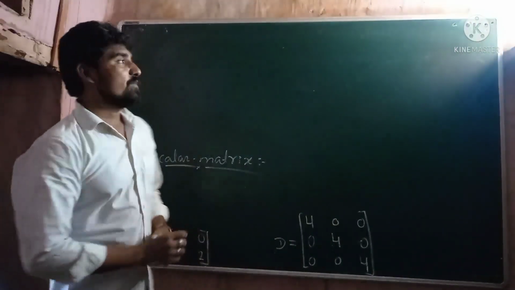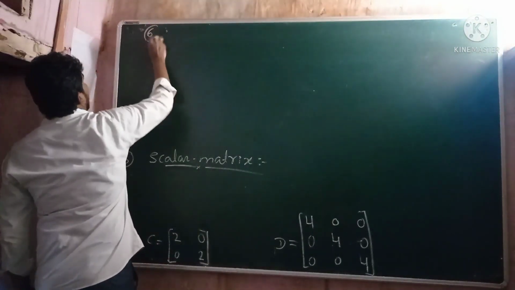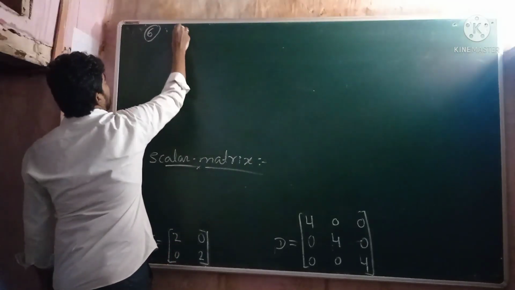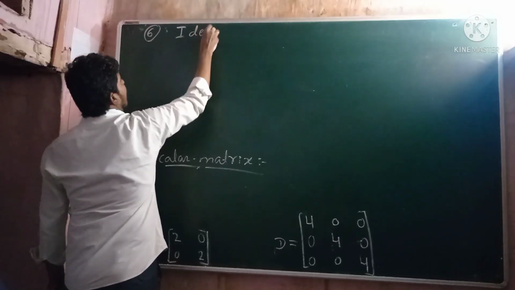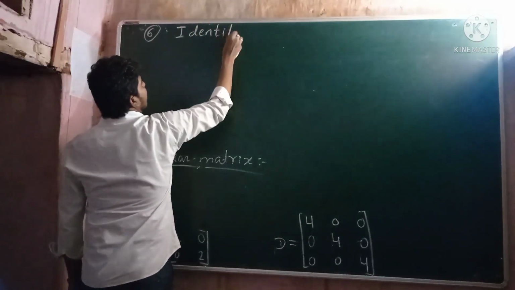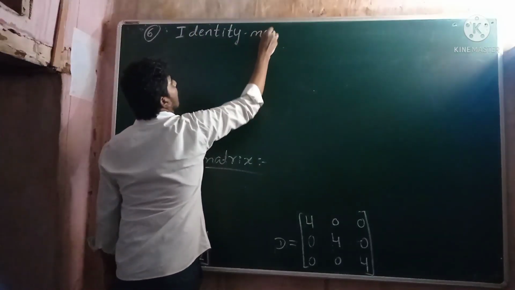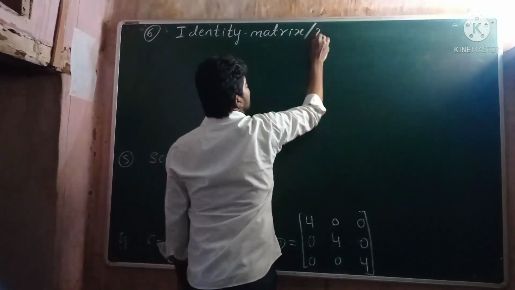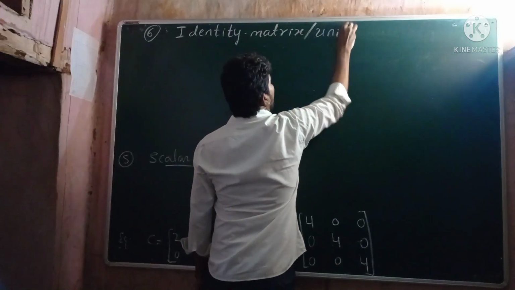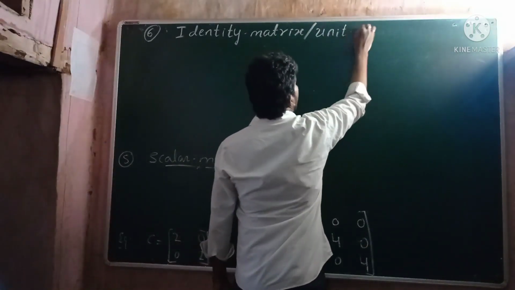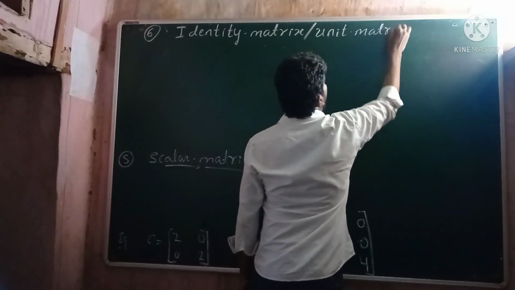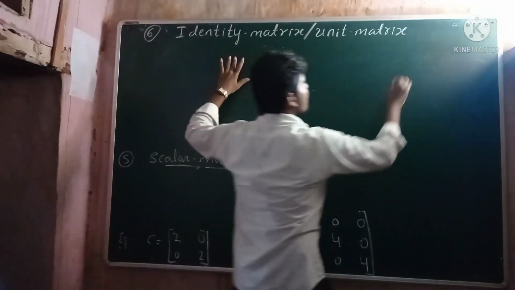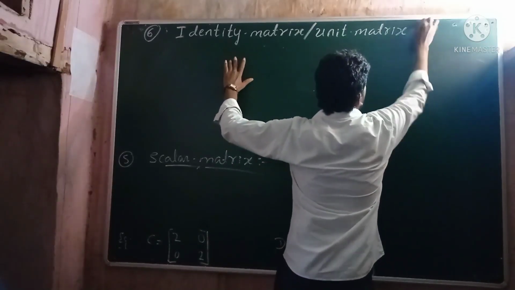Now the sixth type of a matrix is identity matrix or unit matrix. Unit matrix or identity matrix is denoted by capital letter I.